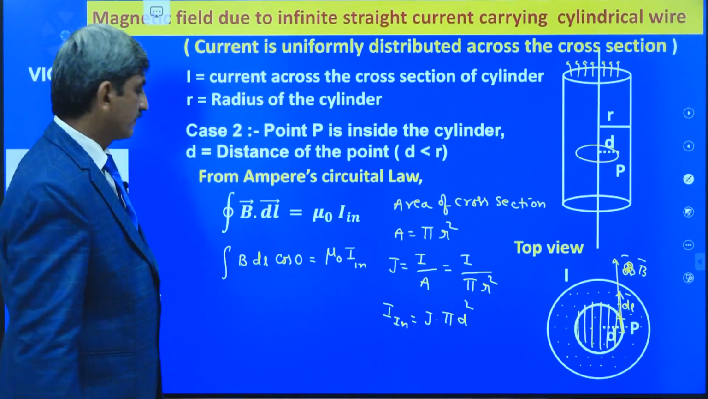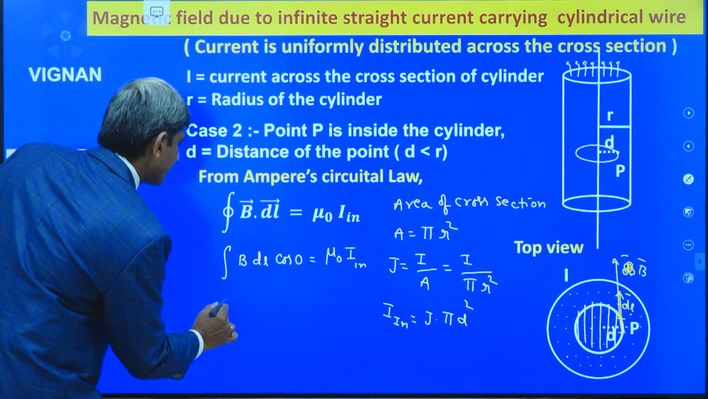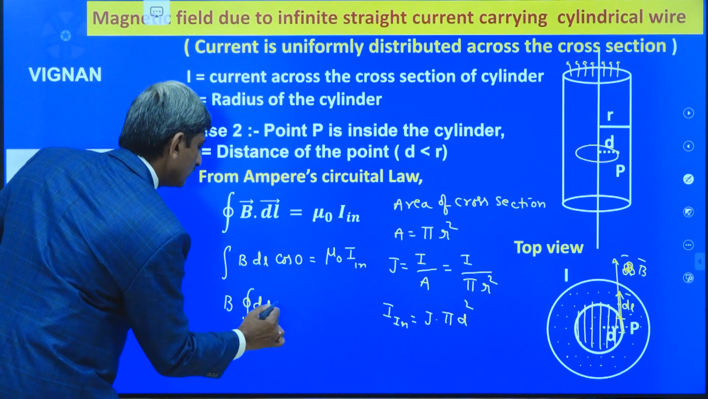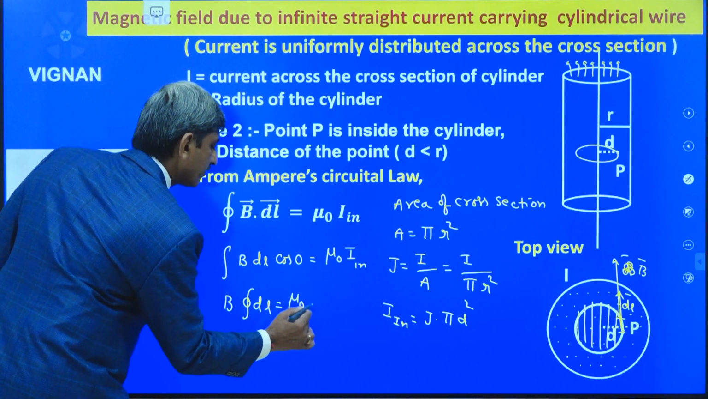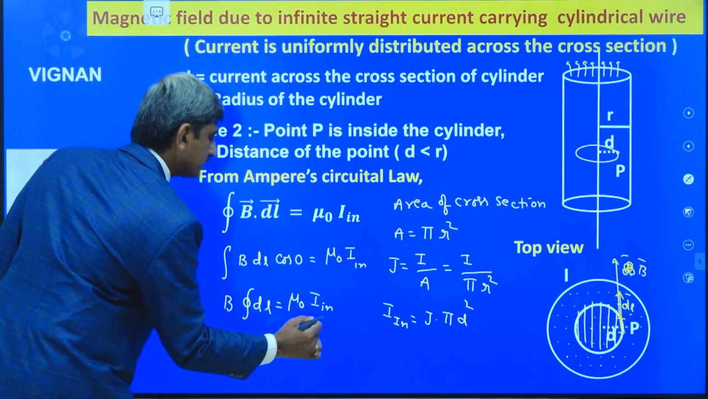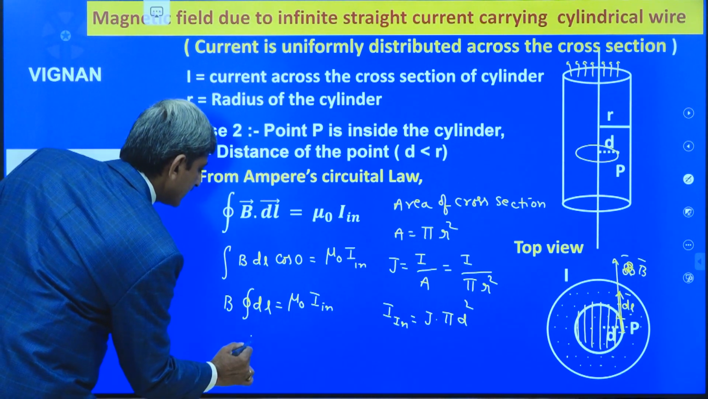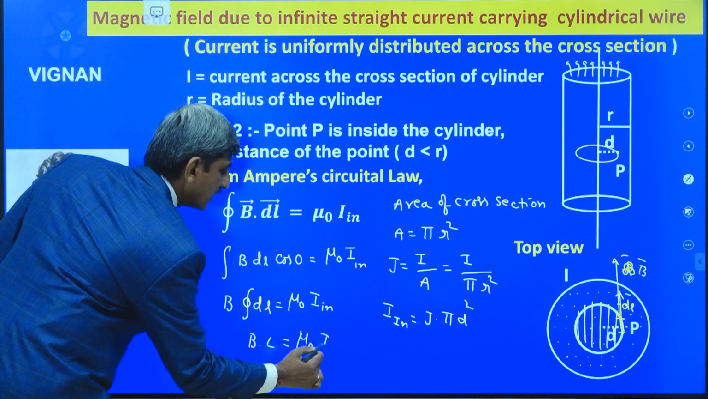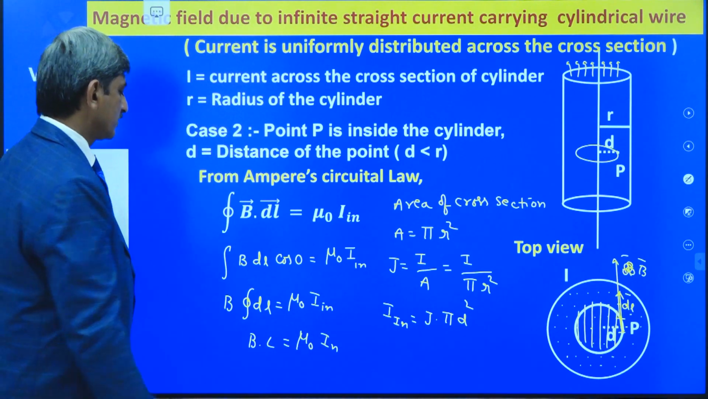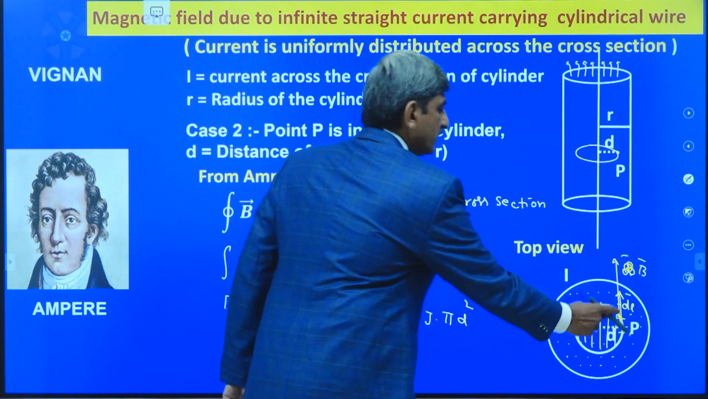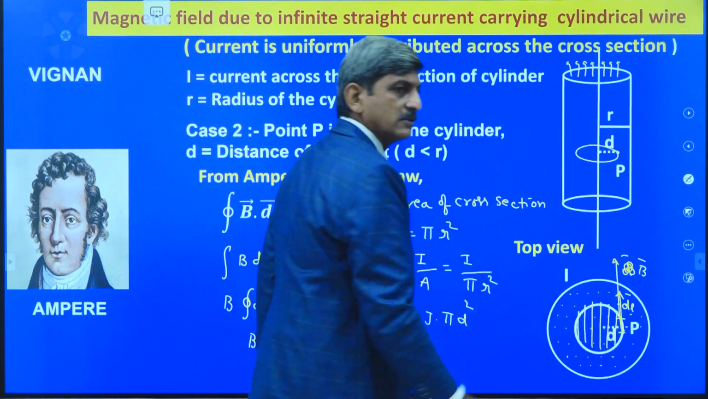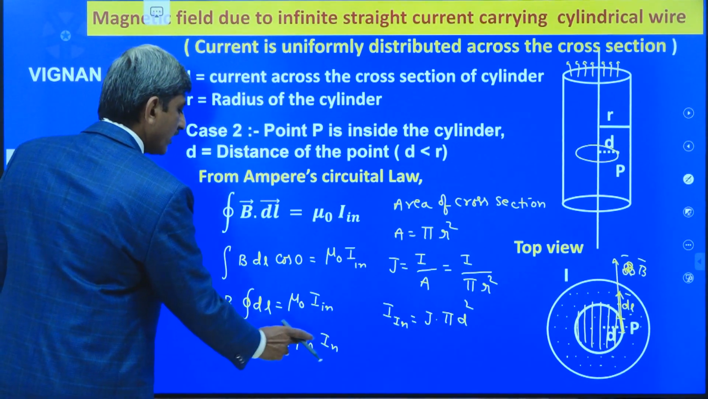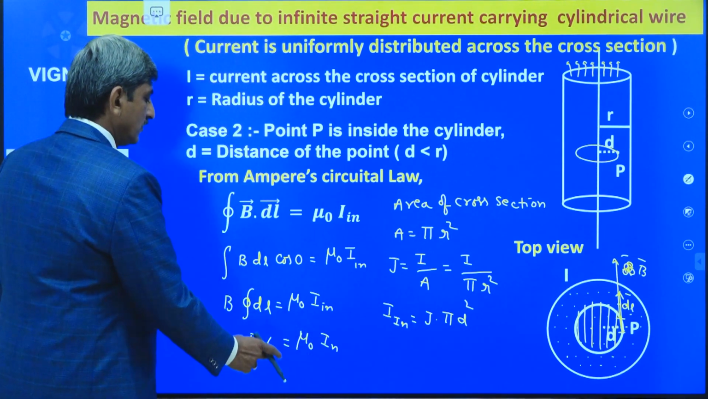circuital law equation. Now we can write it as B integral dl is equal to mu naught times I in. So we can write it as BL is equal to mu naught times I in. So here L is nothing but the length of the closed loop assumed by us, which is nothing but the circumference of the circle. By substituting this L value and I in value, we get it as